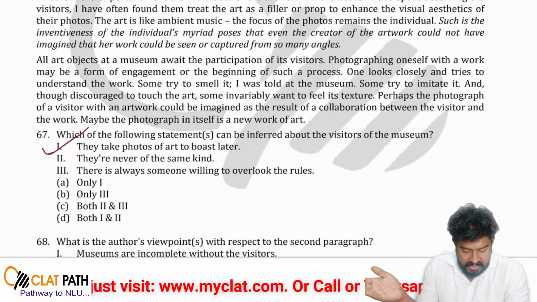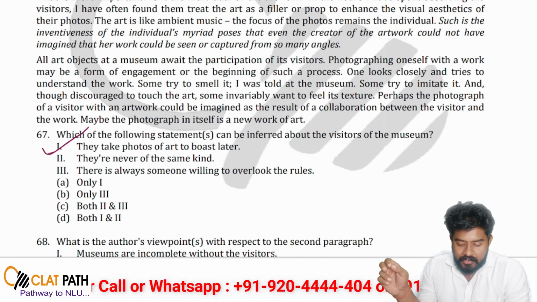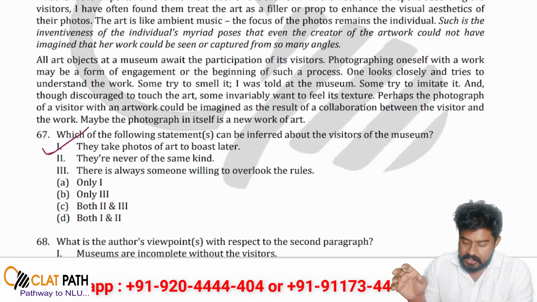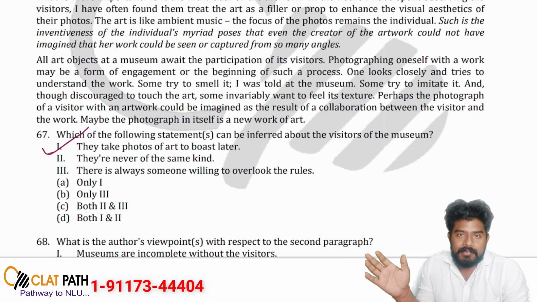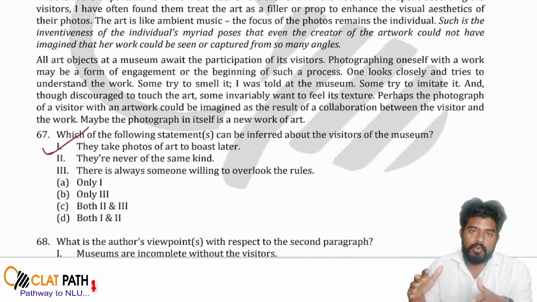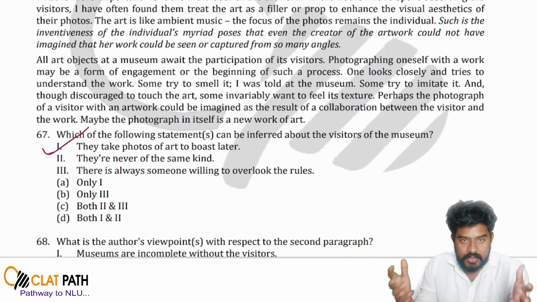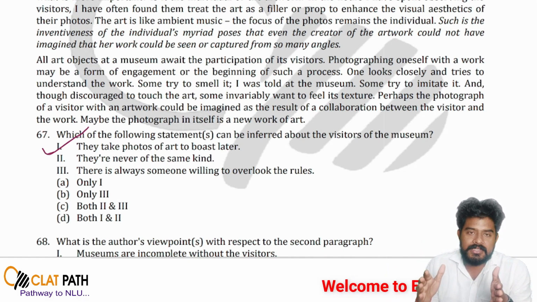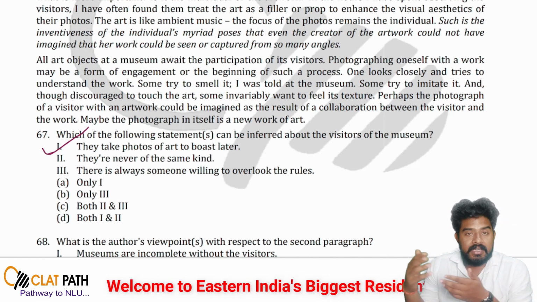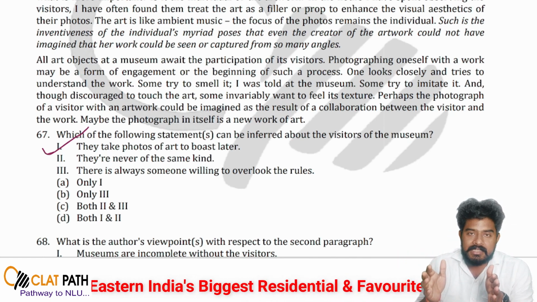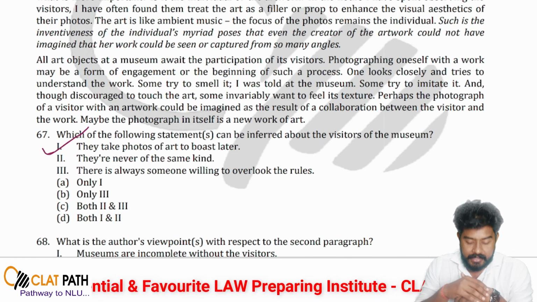But point number 2, they are never of the same kind. A visitor who visits a museum, they are not of the same type. There are different types of visitors who visit the museum. They have different tastes, different choices. One visitor likes a certain kind of art, another visitor can like a different kind of art. This can be directly inferred from the passage. So point 2 will be correct.